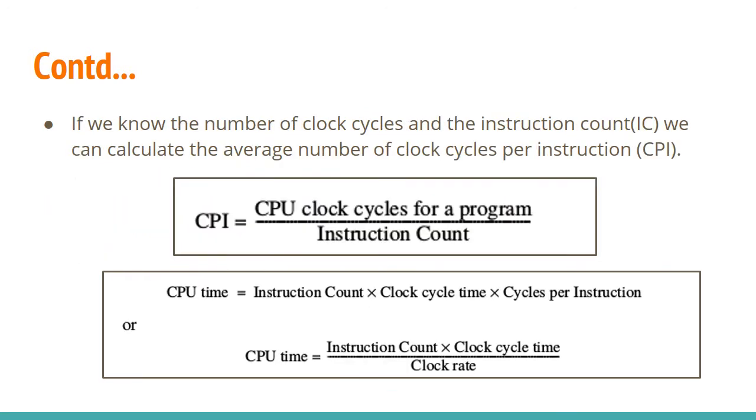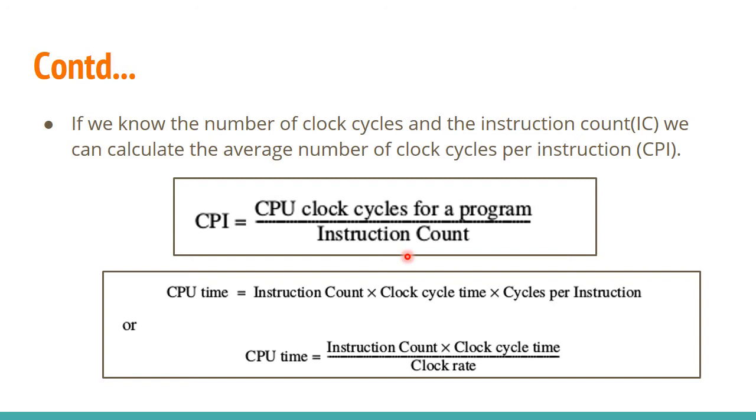And if we know the number of clock cycles and the instruction count, we can calculate the average number of clock cycles per instruction. What is that? It is the CPI, clock cycles per instruction: the number of clock cycles required for executing each instruction. So if you know the CPU clock cycles and the instruction count, you can compute the CPI. CPU clock cycles for a program divided by instruction count will give you CPI. That is the method for evaluating CPI.